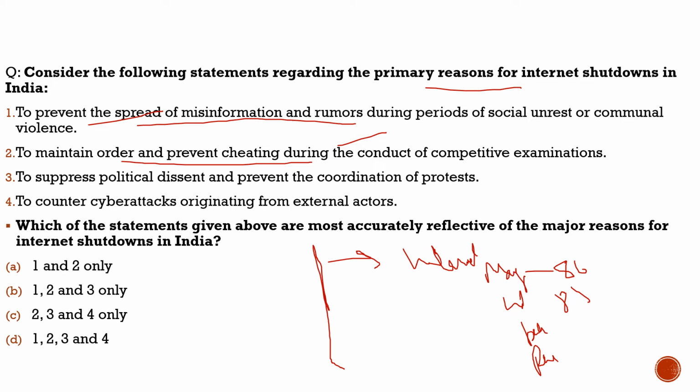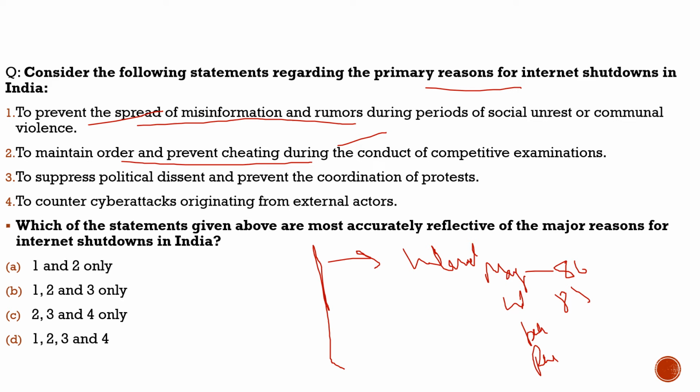And trust me, a question like this can be asked in the exam. If you feel that such questions usually don't come in the prelims, don't worry about that. Such questions do come in the exam, and you may get shocked, and at that time you may believe that cheating can't be the reason, but trust me, it has been highlighted. So please note down these important points.